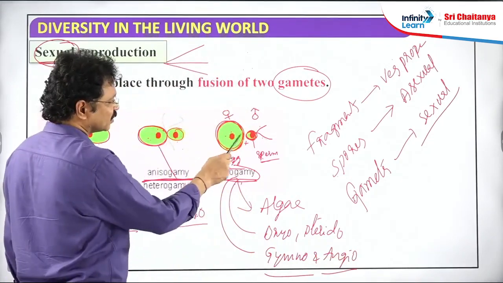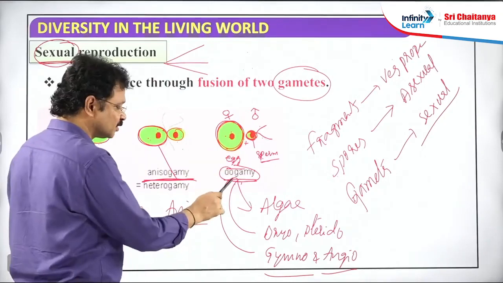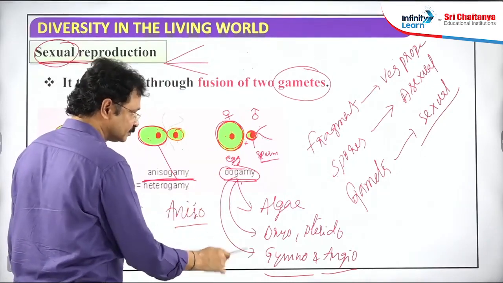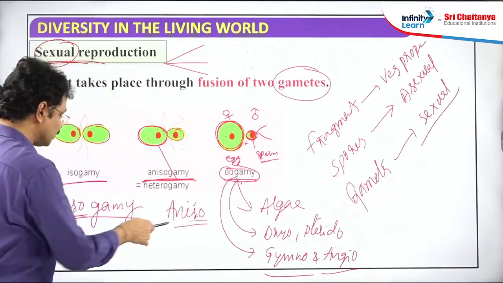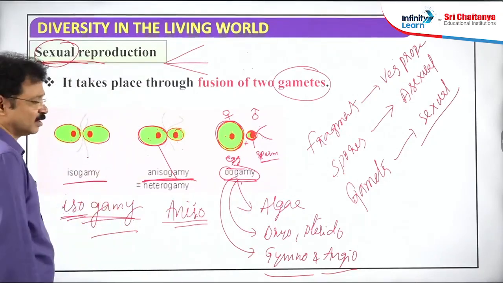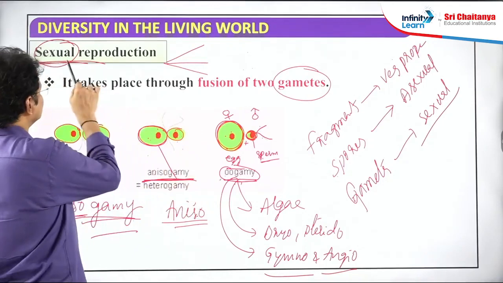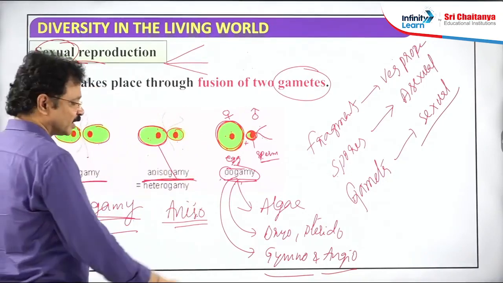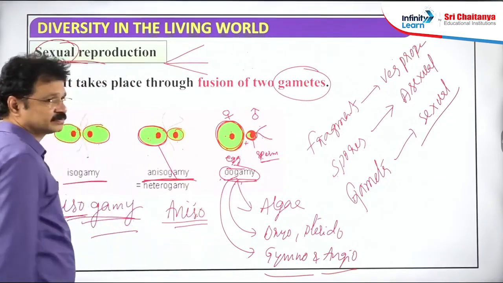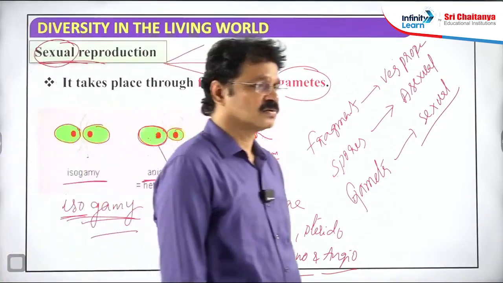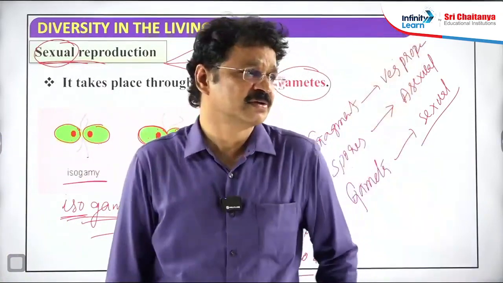What is the commonest method of gametic fusion found in the majority of plant groups in the plant kingdom? Oogamy. Isogamy and anisogamy occur in algae only, apart from oogamy. So three types of gametic fusions are possible in algae, whereas in higher plants only oogamy is there. I will explain once again.